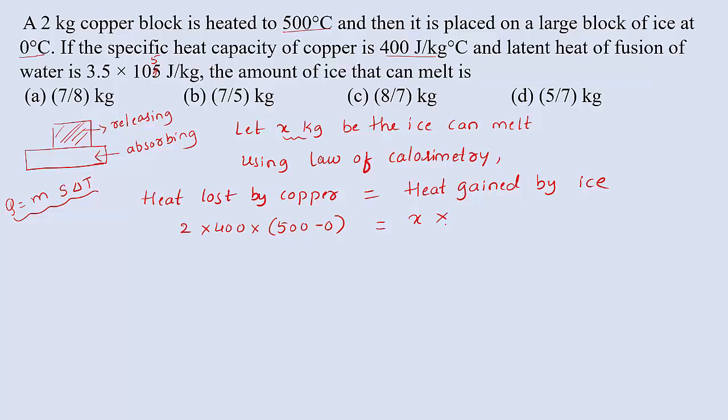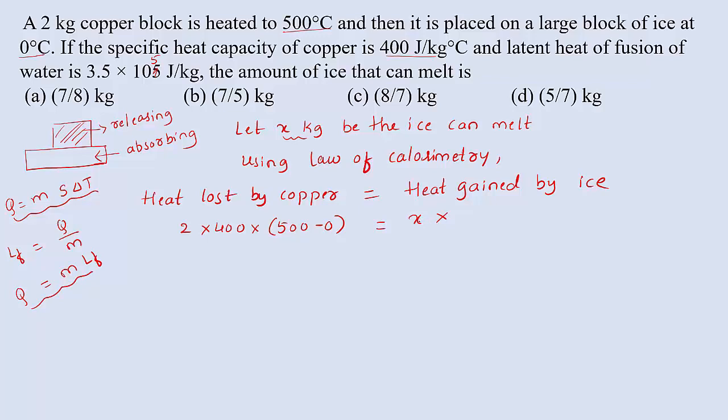So here ice is converted into water at a constant temperature, that is 0 degrees Celsius, which is called latent heat of fusion. So we can write heat gained by the ice. That means here I am going to write latent heat of fusion. We know that latent heat of fusion is given by the equation LF equal to Q divided by M. Now we want the value of Q, so we can write M into LF. So M into LF value we can substitute here.